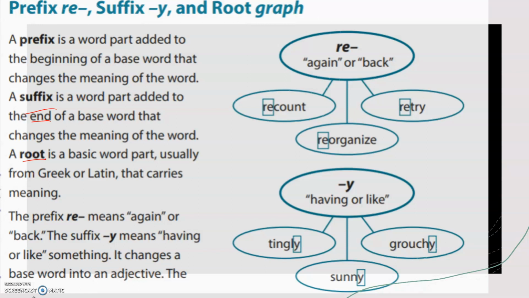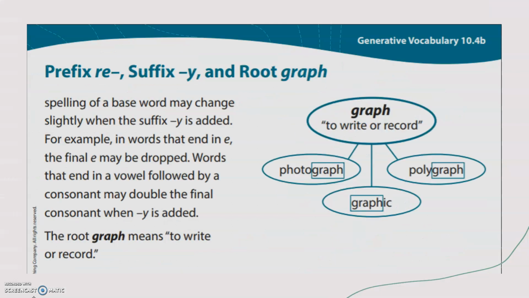Now, the prefix re means again or back. The suffix y means having or like something. It changes a base word into an adjective. The spelling of a base word may change slightly when the suffix y is added. For example, in a word that ends in e, the final e may be dropped. Words that end in a vowel followed by a consonant may double the consonant when the y sound is added. And the word graph. The word graph means to write or record.